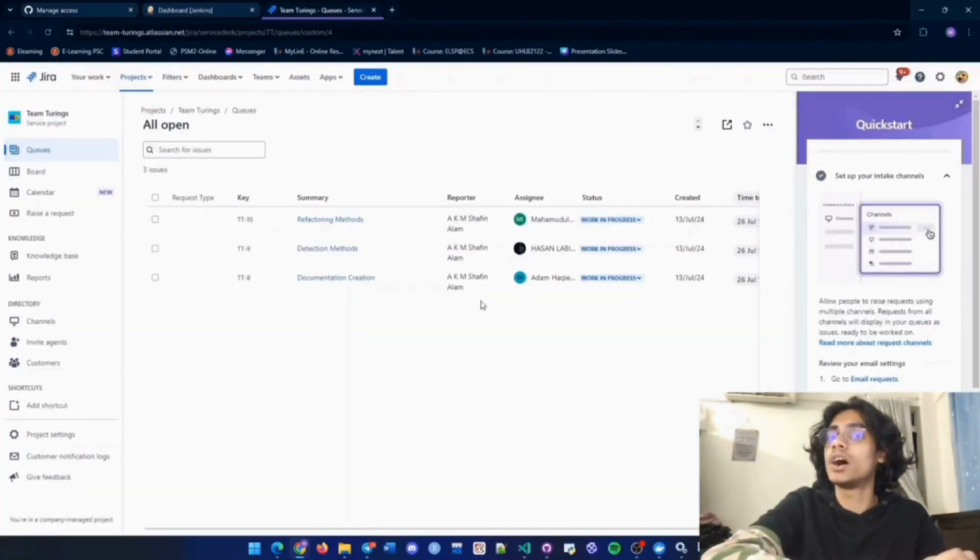Here is the Jira for our team. This is the Jira for Team Turing, and as you can see, this is all the stuff that we have to do for this project.